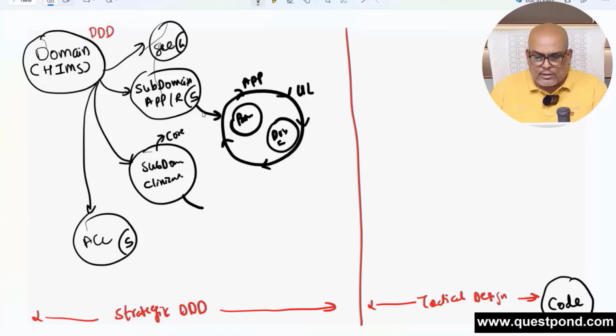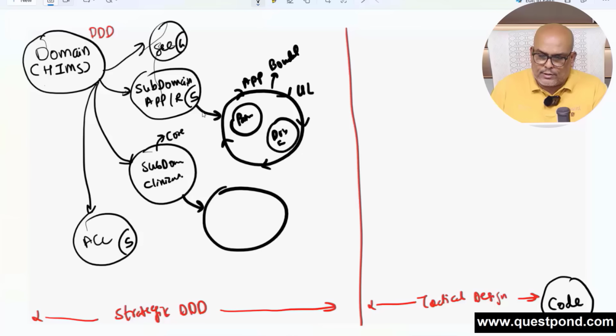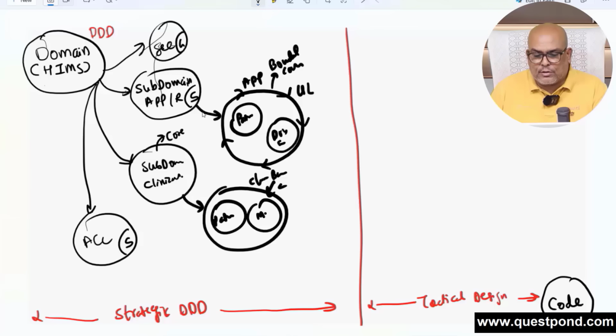Now look at this. This is the clinical subdomain. Inside the clinical subdomain also there is a logical grouping, so these are all bounded contexts. Please remember this is a bounded context. This is another bounded context. This is the appointment bounded context. This is the clinical bounded context. Sorry for my handwriting. Here also we have the patient model, we have medication, what the patient has to be given, and we have notes.